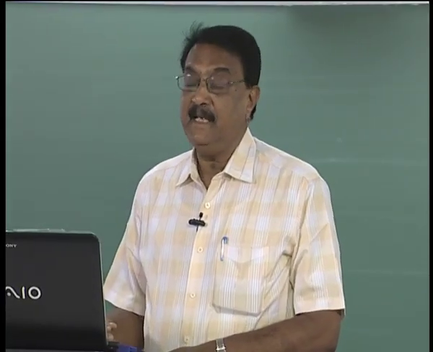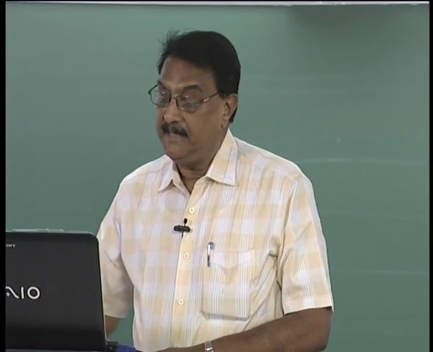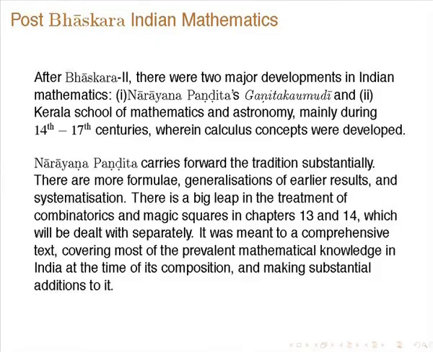And especially there is a big leap in the treatment of combinatorics and magic squares in chapters 13 and 14. Of course, other things are also there. There is a substantial improvement in cyclic quadrilaterals, then rational figures and so on. And one more very important result is about the kth sum.